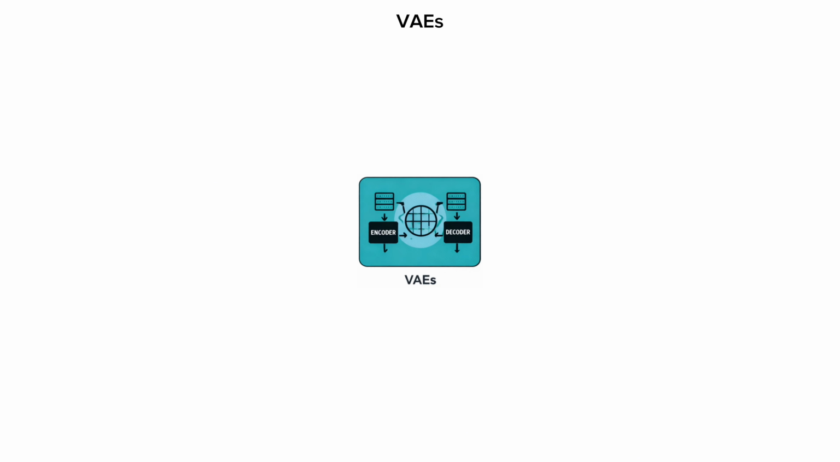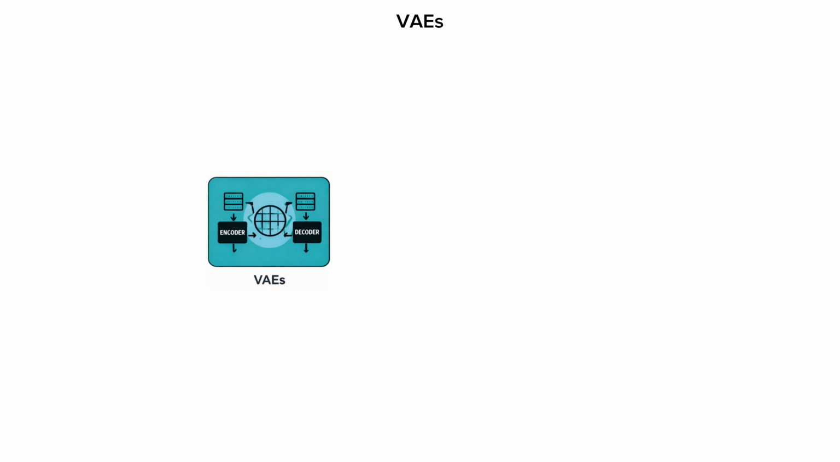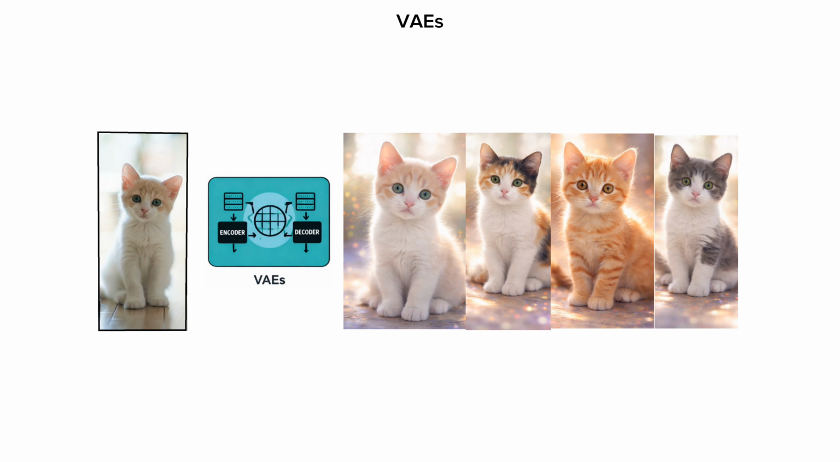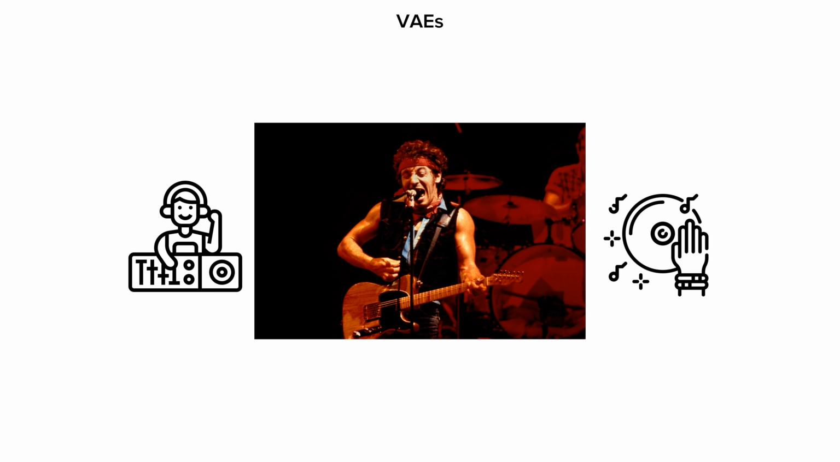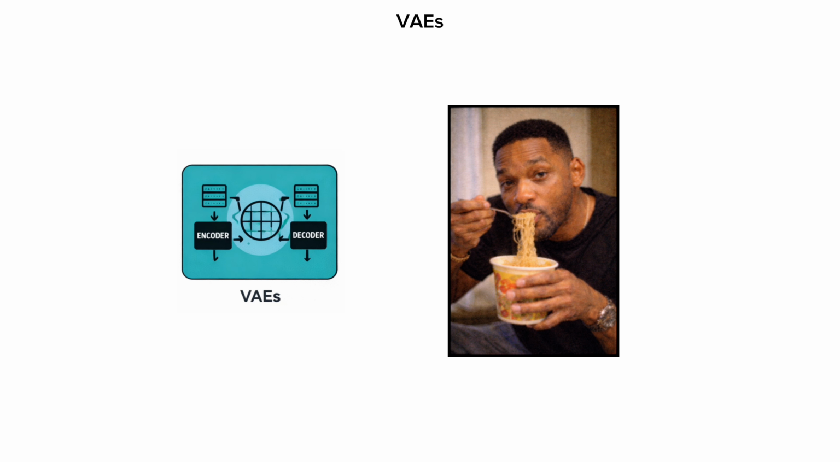A variational autoencoder adds a twist. Instead of memorizing the data exactly, it learns the probability of the data. This allows it to generate new variations, like remixing a song rather than just playing it back. These were the first models to generate blurry but recognizable faces.